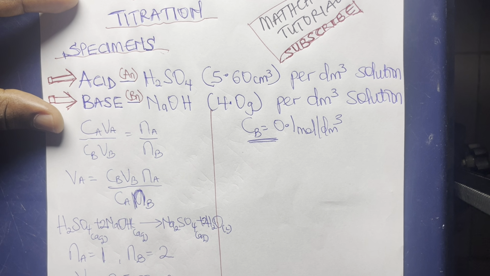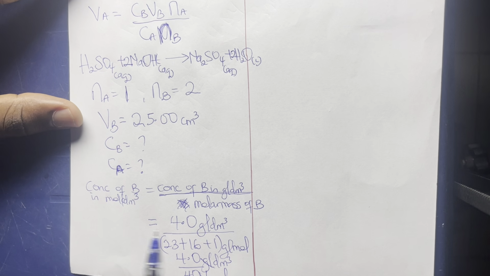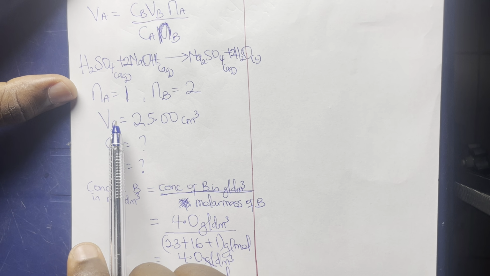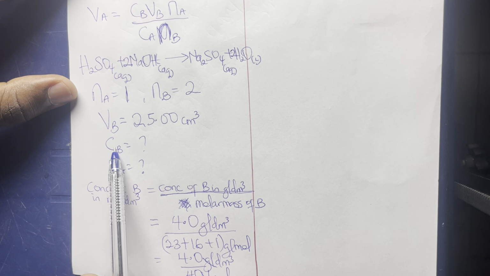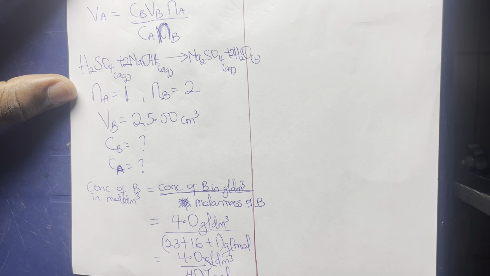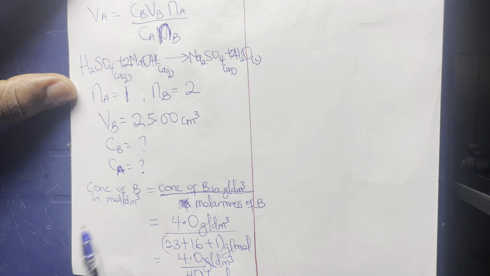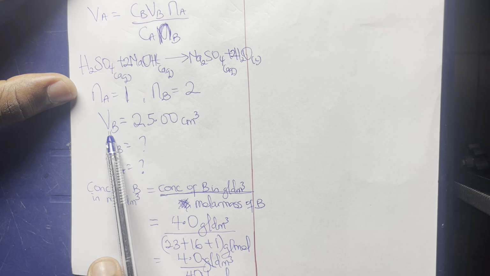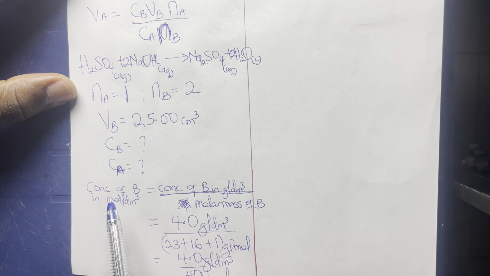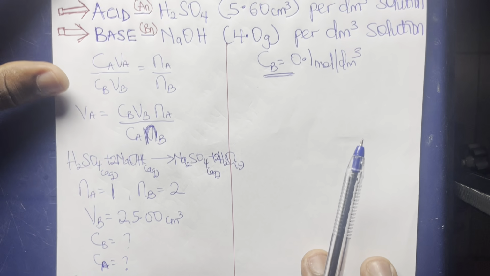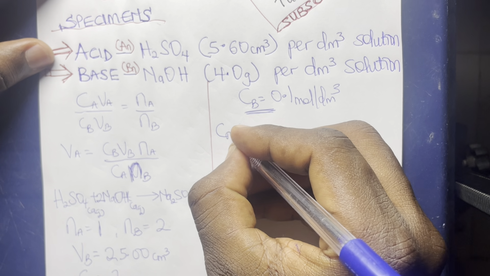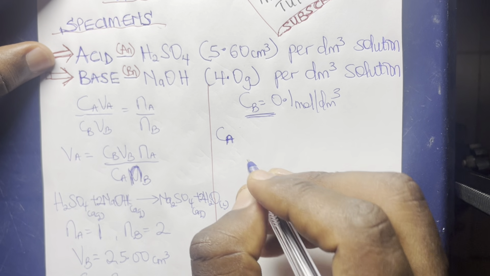Then the next thing to now look for, you can see that these are the parameters we want to get. We want to get our Na, we want to get our Nb, our Vb, our Ca, and our Cb. But thank God we have been able to get our Na, Nb, Vb, and then Cb. It remains Ca. Now, how do we get Ca? To get Ca, there is a special formula.